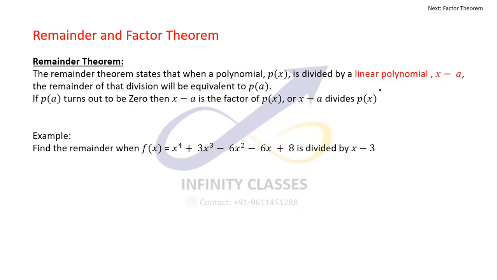So any polynomial p(x), can be of second, third, fourth degree, can be of anything, when it is divided by a linear polynomial x minus a, then you can do the long division, but you will find that the remainder will always come out to be p of a.